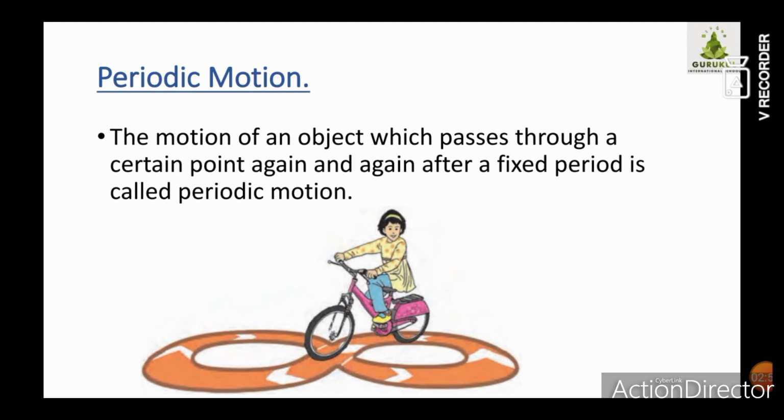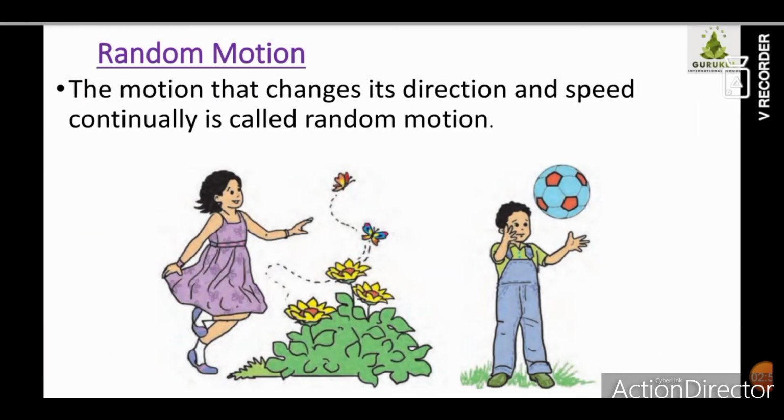Now we will study the next type of motion, which is random motion. What is random motion? Here you can see, children, when the butterflies are flying, how do they fly? They do not follow any path. They are flying in any direction. They keep on changing their direction while flying. Correct? Such a type of motion is called random motion. Even while playing with a ball, children, what are you doing? You are throwing the ball in any direction. You keep on changing the direction of the ball while playing with it, right? So such a motion is called random motion.